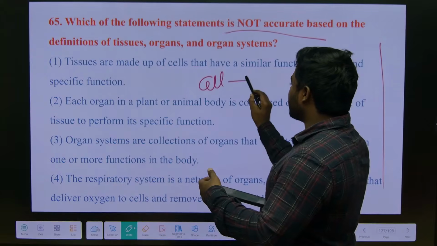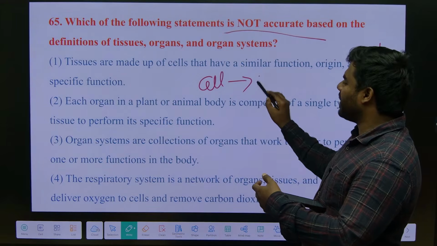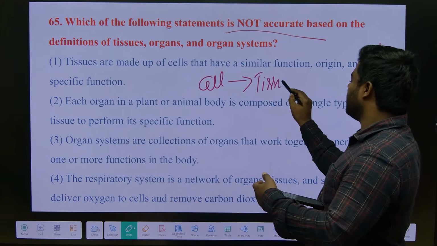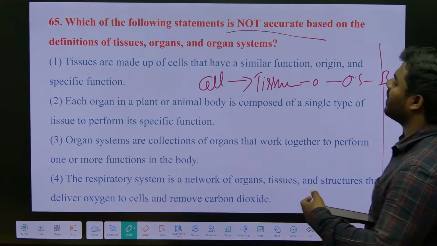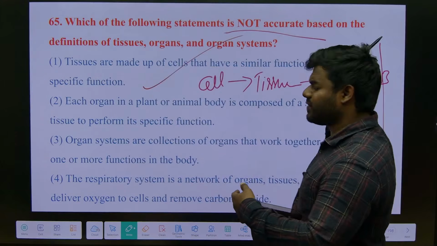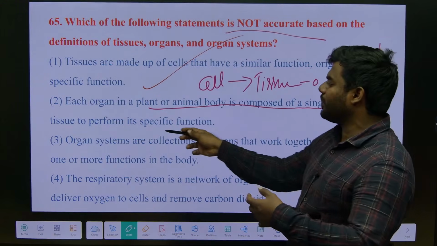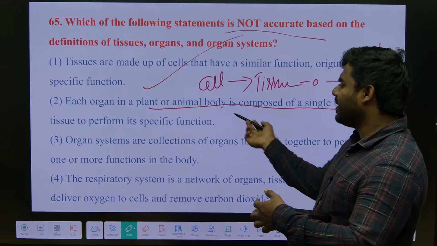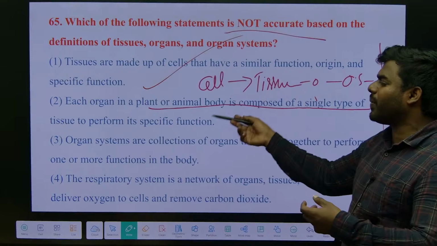Cell is the structural and functional unit of the body. A group of cells of the same size, same shape and same function form a tissue. A group of tissues form an organ, a group of organs an organ system, and then the body. Tissues are made up of cells that have similar function and origin, right? Each organ in a plant or animal body is composed of a single type of tissue. No, right? Each organ is composed of many types of tissues.